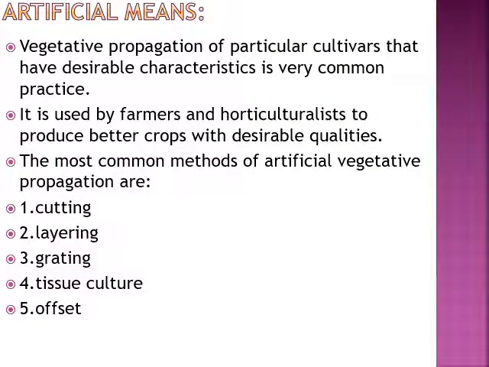Now we'll discuss the artificial means of vegetative propagation. The vegetative propagation of particular cultivars that have desirable characters is a very common practice. It means that if you need to develop a desirable characteristic in your plant, you need to use artificial means of vegetative propagation. There are several means of artificial vegetative propagation, like cutting, layering, grafting, tissue culture, and offset. This is usually done by farmers and horticulturists to produce better crops with desirable qualities.